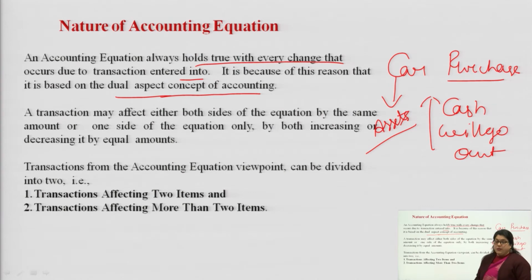But it could be possible that with the same amount the other side is also affected. Suppose you started a business with cash of rupees 5 lakh. Once you enter this amount into your account, your asset increases by 5 lakh, and at the same time the capital goes up by 5 lakh, because when you are putting money into the business, it is increasing the capital. It affects both sides of the accounts. It can be understood through transactions affecting 2 items and transactions affecting more than 2 items. So, we will go one by one.